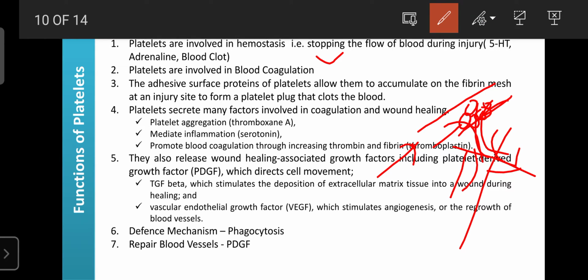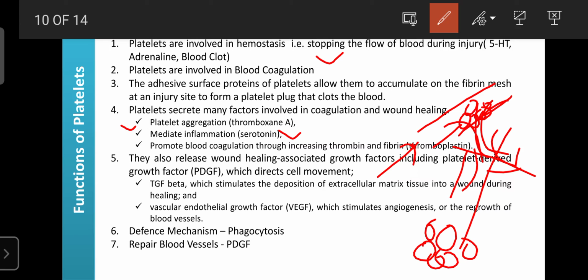Next, platelets also secrete many factors, like thromboxane A2. It is involved in platelet aggregation, nothing but the clumping of the platelets at the site of injury. That is known as platelet aggregation, because the platelet can secrete thromboxane A2 as a local hormone. Platelets also mediate inflammation through secretion of serotonin or 5-HT. Inflammation is one of the defense mechanisms, and it is helpful to repair the damaged tissues.